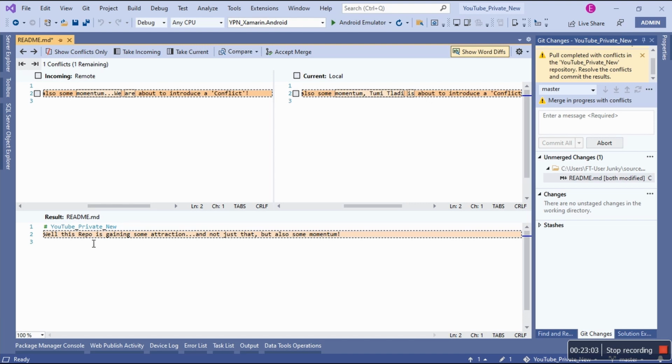So this is the result. The result, I believe, is that they want to go with the current, but did not check this. Take all conflicts from the current. See, but that's the conflict.